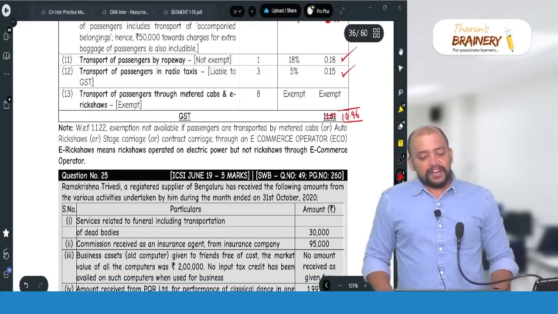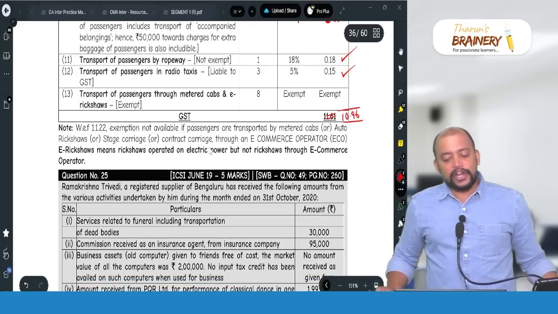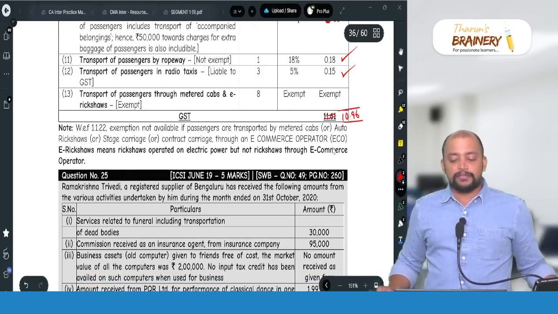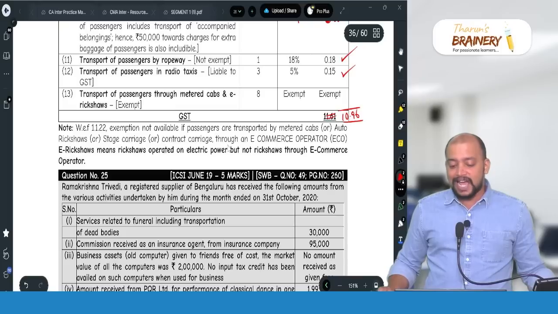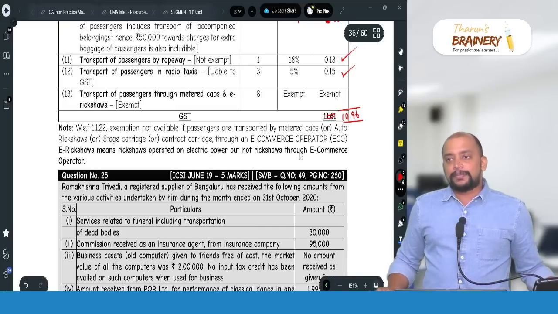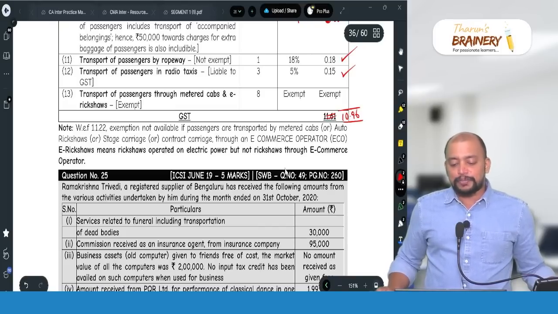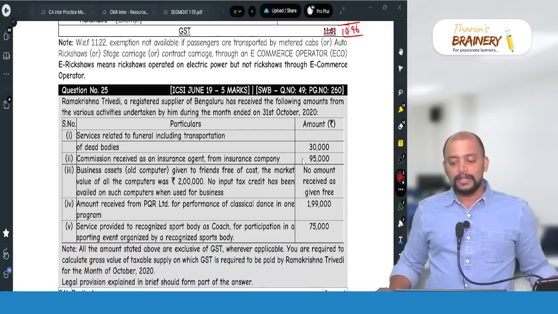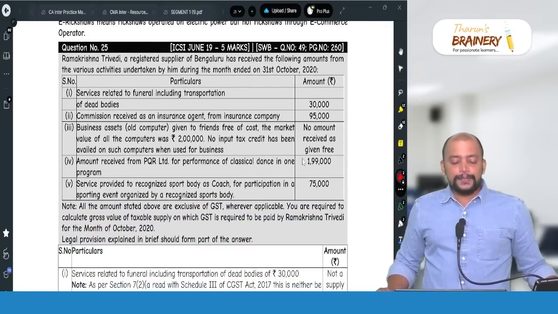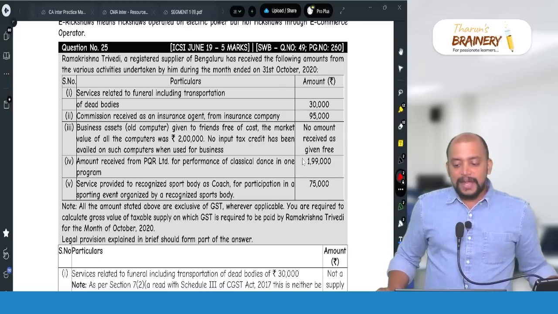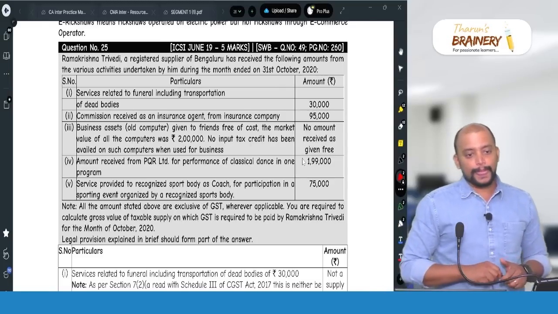And with effect from 1/1/2022, exemption is not available if the passengers are transported by meter cabs, auto rickshaws or stage carriage through an e-commerce operator. If it is done, the liability to pay GST is on the e-commerce operator. Then next one, page number 260.